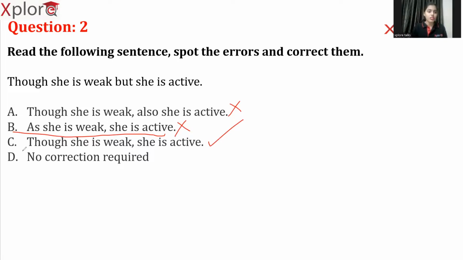As you can see here, "though she is weak, she is active." Now this part is negative and this is positive, and you're combining one negative sentence with a positive sentence by using a contrast signpost word, "though." So here, we did nothing. We just eliminated this term, but that's it.